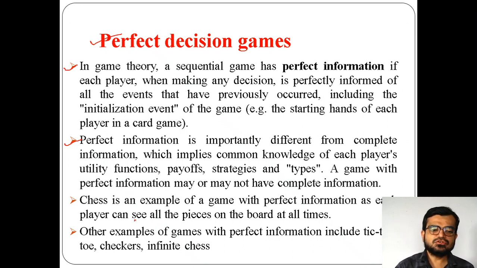If you see an example, chess is the best example for perfect decision games, where each player can see all the pieces on the board at all times, meaning the pieces of both sides. So that's why you can term this as perfect decision games. There are other games as well, such as tic-tac-toe, checkers, and also infinite chess. All of these examples of games come under perfect decision games.